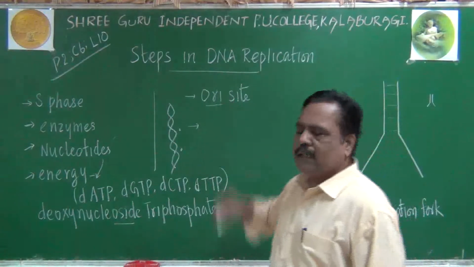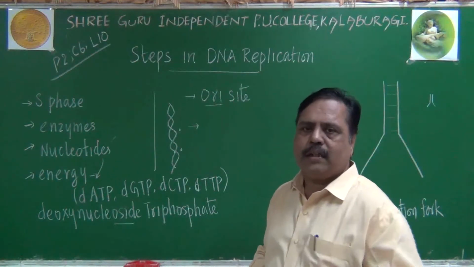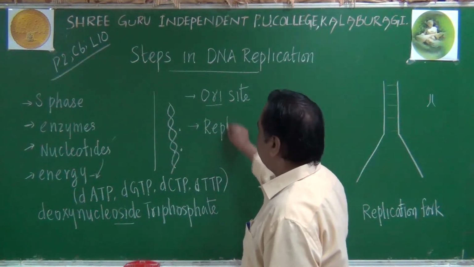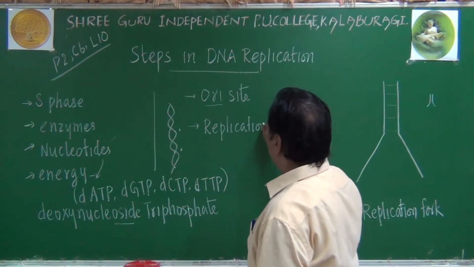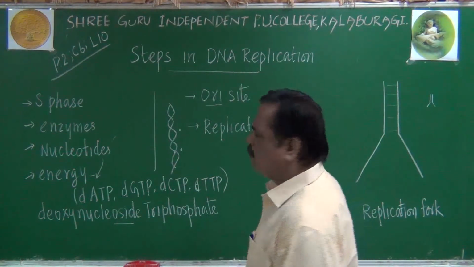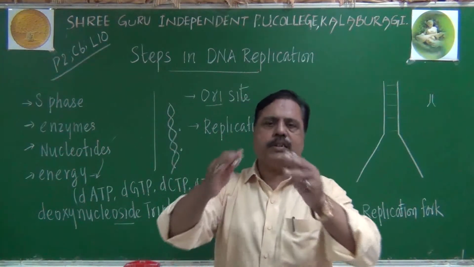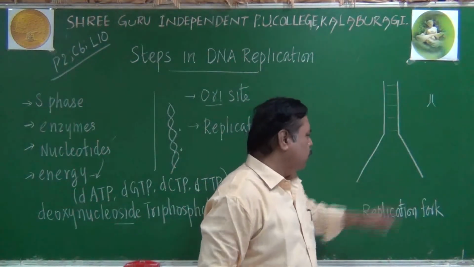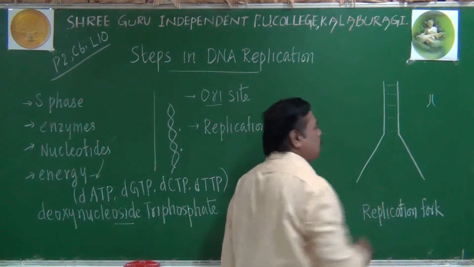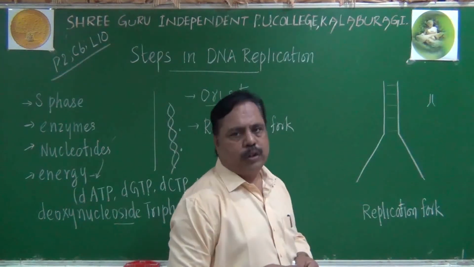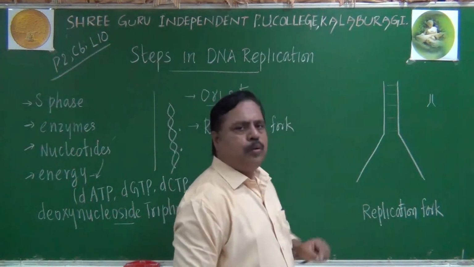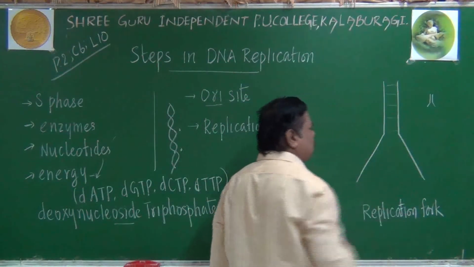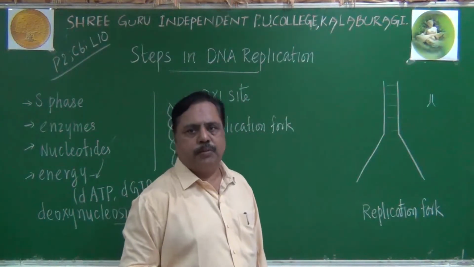Remember, there is a difference between the Ori site and the replication fork. The Ori site is the initiation point, whereas the replication fork is the Y-shaped DNA molecule which is ready to undergo replication. You can understand that due to anti-parallelity, the 2 separated chains will have different polarity.